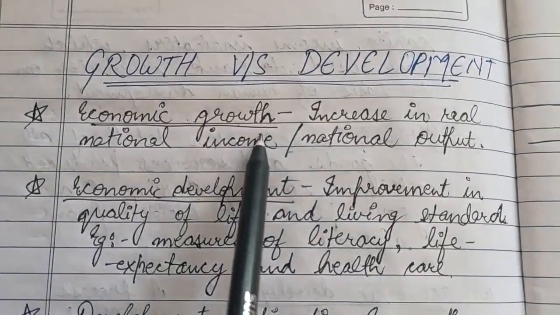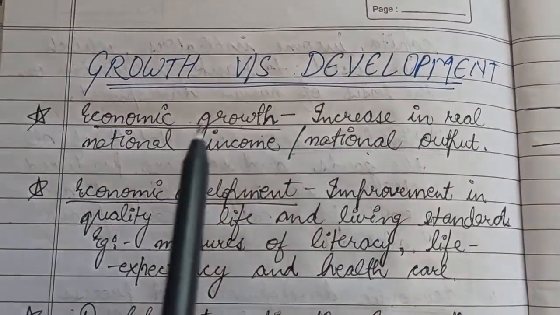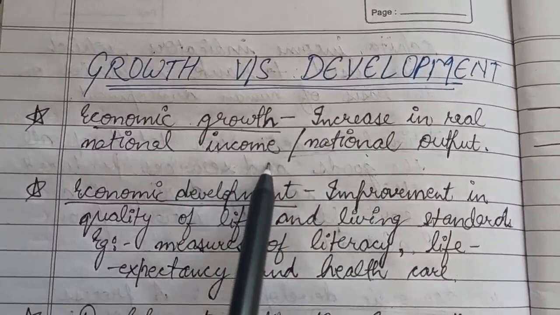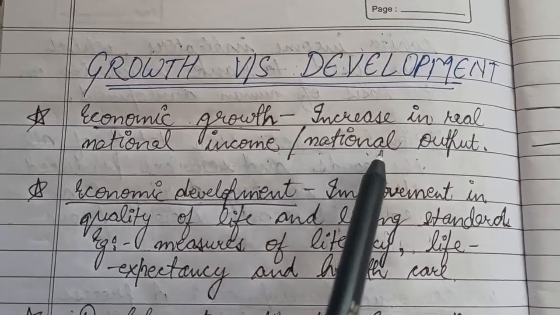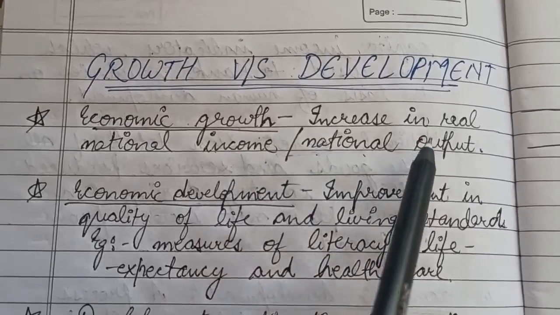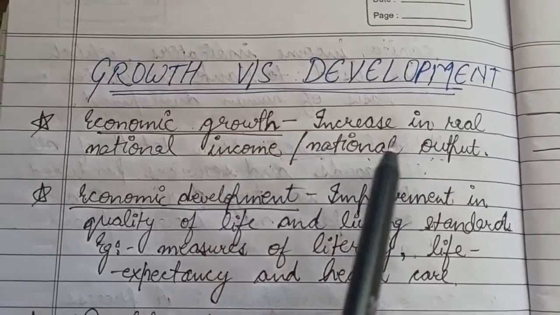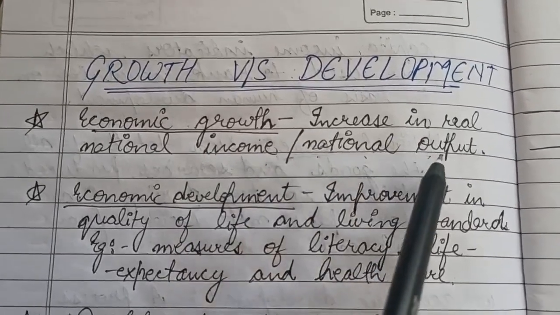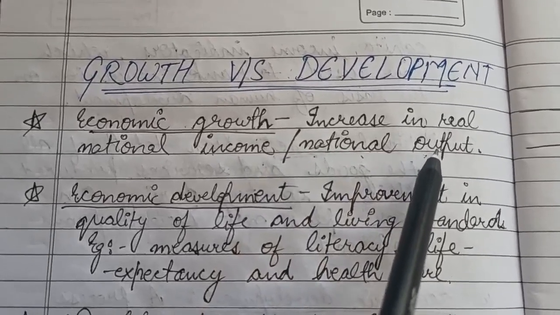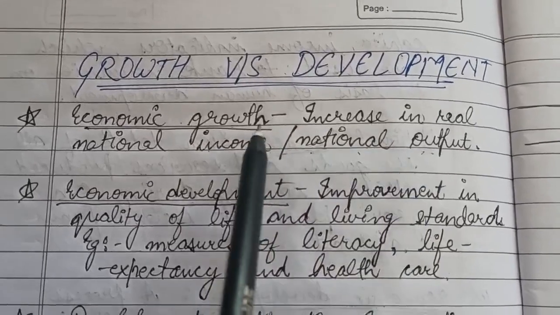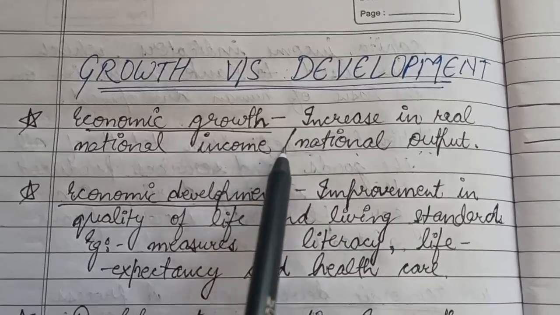So economic growth is related to the increase in the national income of a certain country or nation, or you can say increase in the national output, and output over here means production, as national income is related to the production which is being done in an economy during a certain year. So this was economic growth.